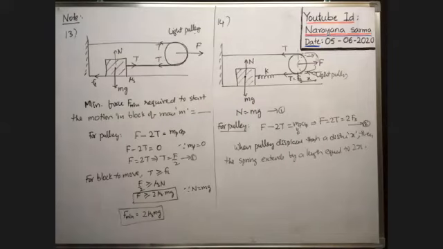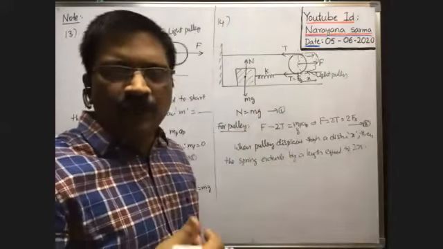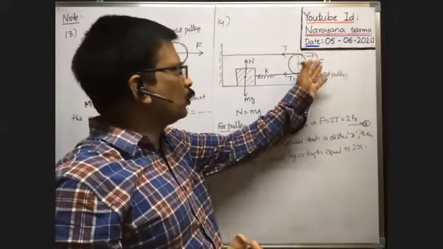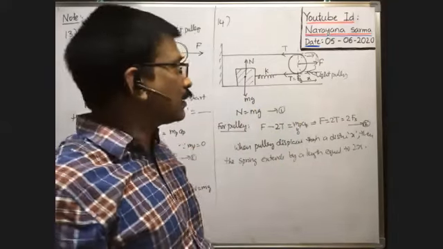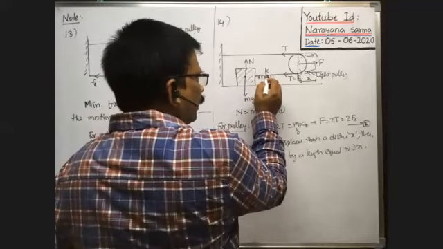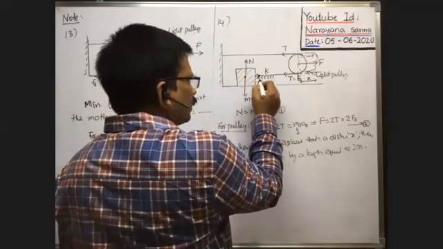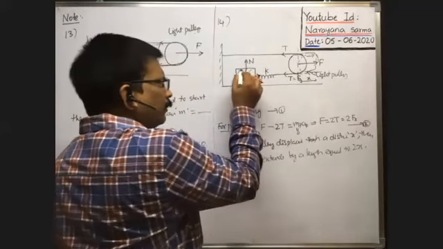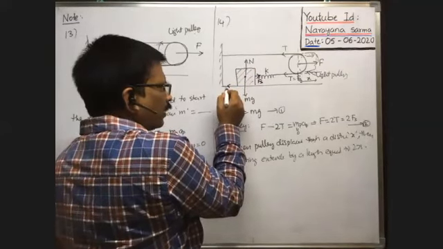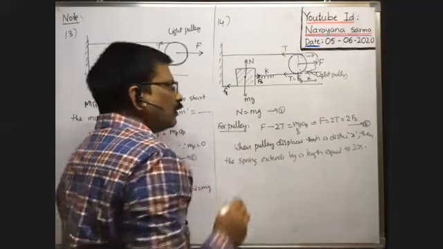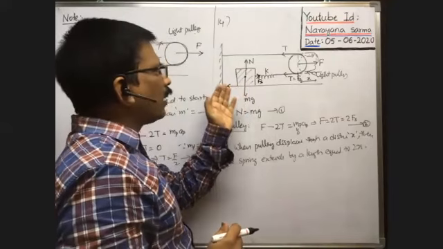When the pulley displaces through a distance x, the block does not slide, because we have to find the minimum force required to just start sliding. That means the block does not slide. Whenever the spring pulls the block in this direction by a force Fs, at the same time the motion of the block is prevented by the frictional force. The frictional force is in the backward direction. Whenever Fs is equal to or greater than the limiting friction Fl, only then does the block slide.